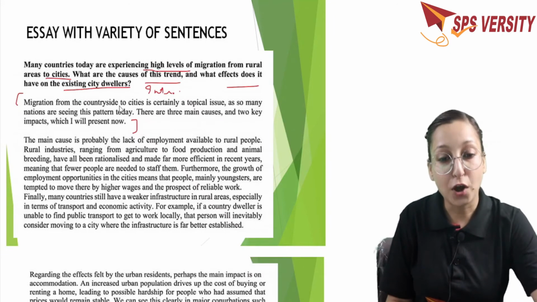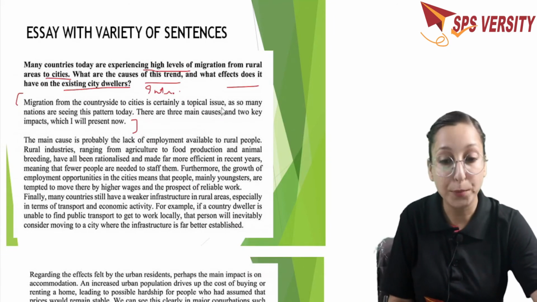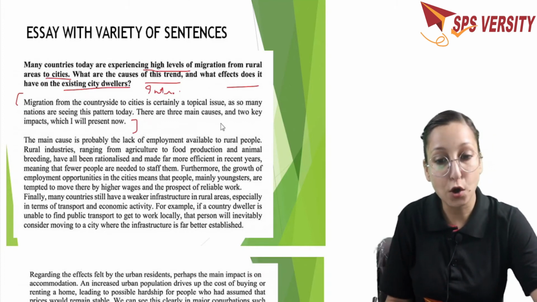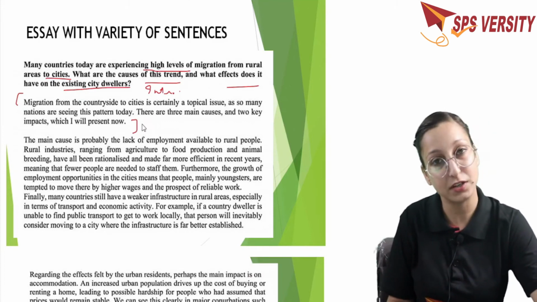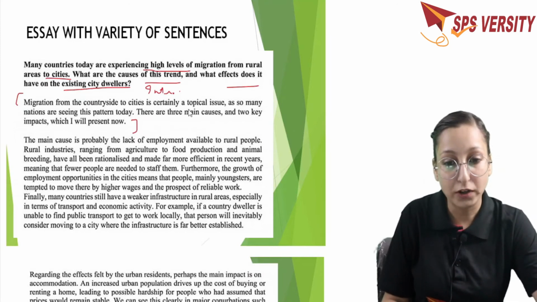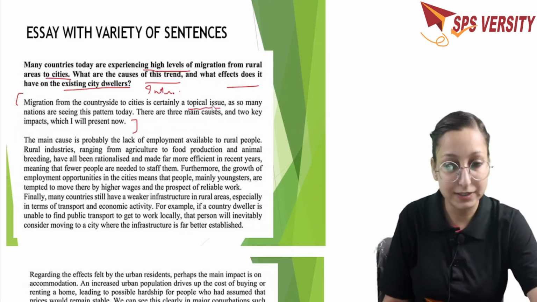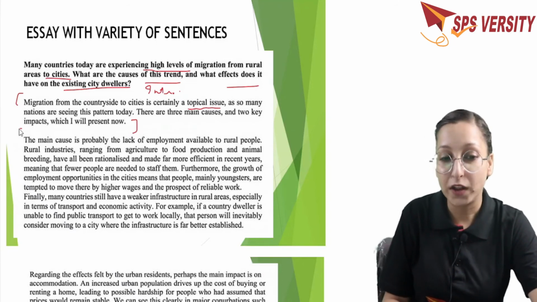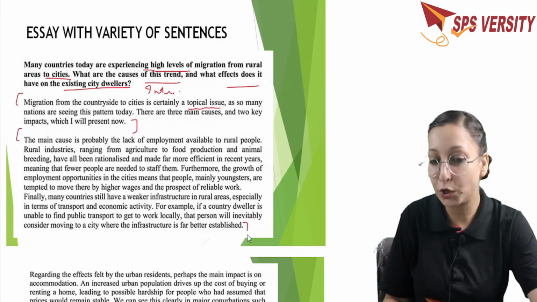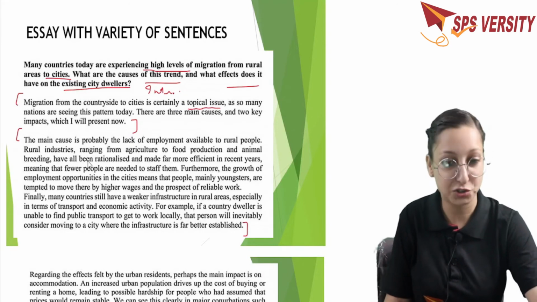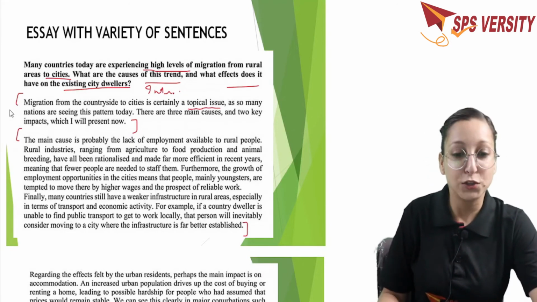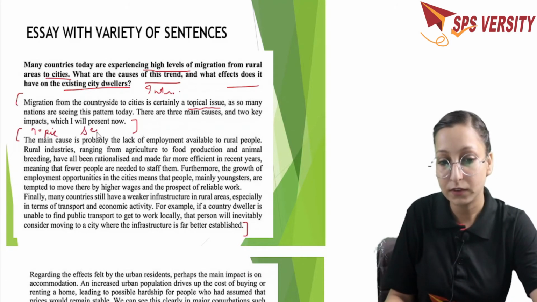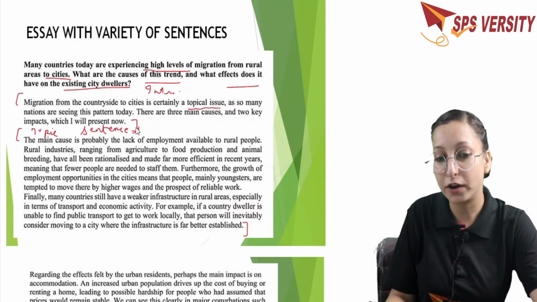So migration from the countryside to cities is certainly a topical issue, as so many nations are seeing this pattern today. There are three main causes and two key impacts which I will present now. So you can check out the word topical issue here, which is the same as when we say burning issue. Okay. Now here comes your complex structure. I told you the right place to include your complex structure is in your body paragraphs. So the first sentence is your topic sentence here plus your topic word.